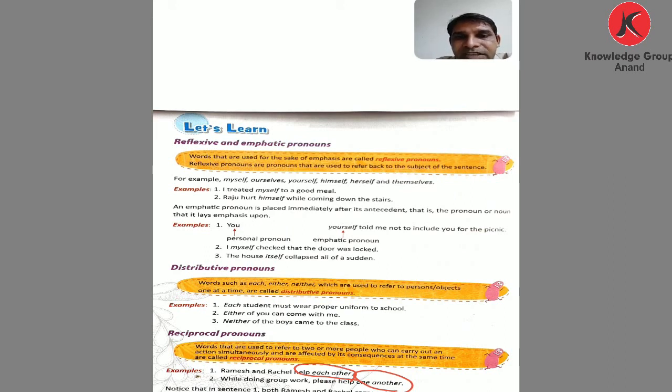Ramesh and Rachel help each other. That is a reciprocal pronoun: two or more people carry out an action simultaneously and are affected by its consequence at the same time. Ramesh and Rachel help each other at the same time. In the second example, while doing group work, please help one another. There are many people doing group work and helping one another. So this is how we use each other and one another.